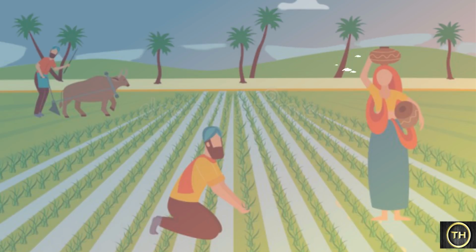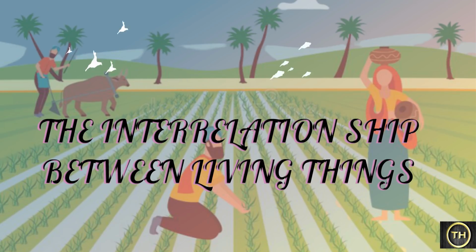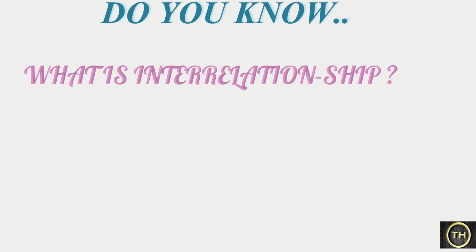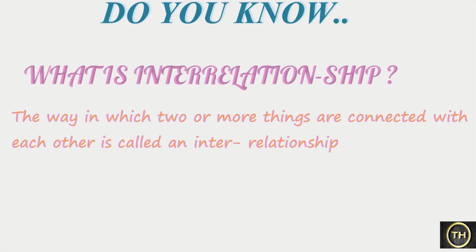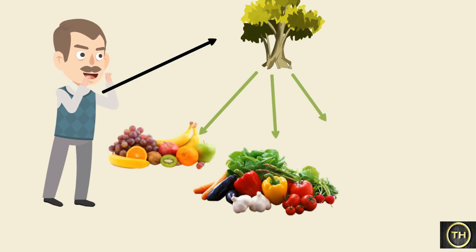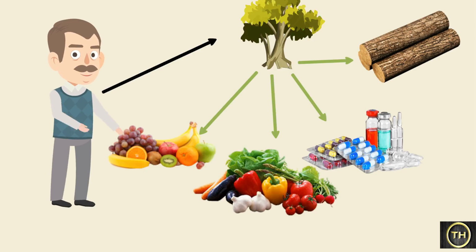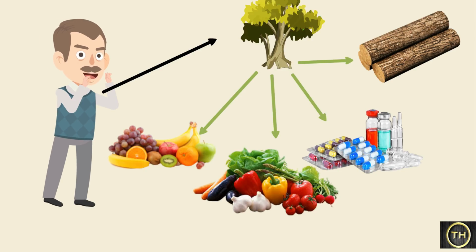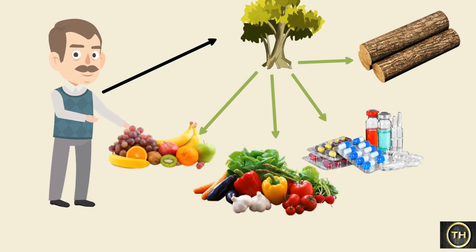Hello children, today we are going to learn a new lesson in EVS, the interrelationship between living things. Children, do you all know what is interrelationship? The way in which two or more things are connected with each other is called an interrelationship. For example, man depends upon trees or plants for fruits, vegetables, medicines, wood, etc. This is how we come to know about the interrelationship of human beings and trees or plants.